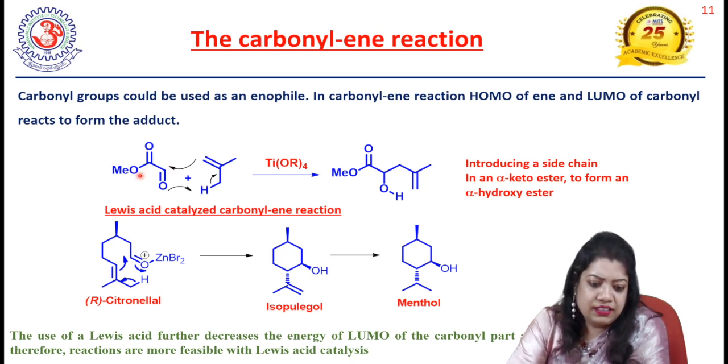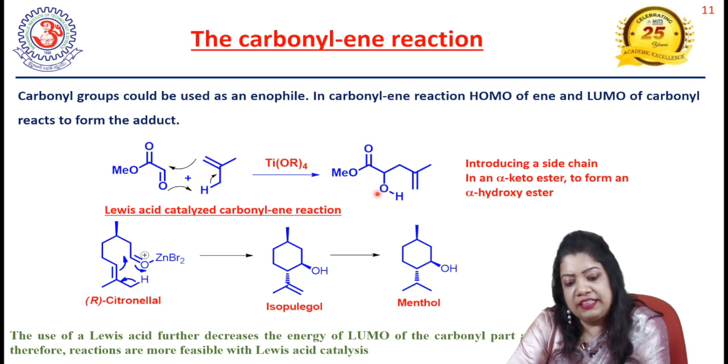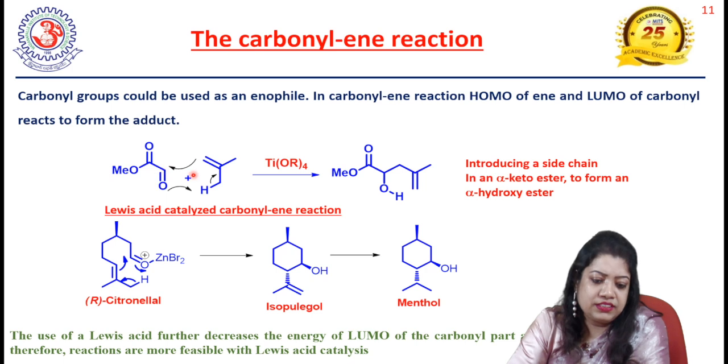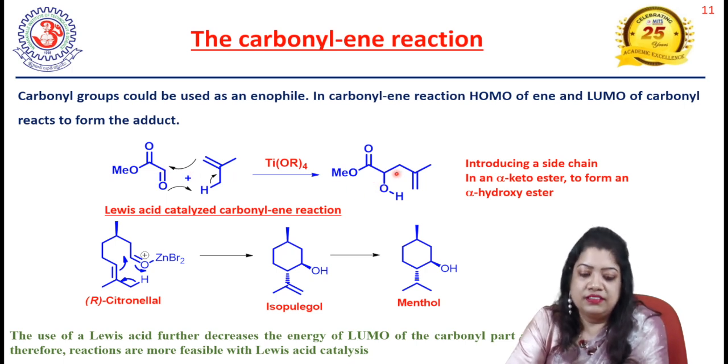Here you see this alpha-keto ester is our enophile, and this allylic group is our ene system, and in the presence of TiCl4, it goes through that kind of ene reaction, and we get this product. So from an alpha-keto ester, we get an alpha-hydroxy ester with a side chain.